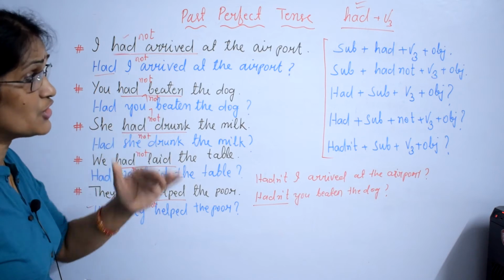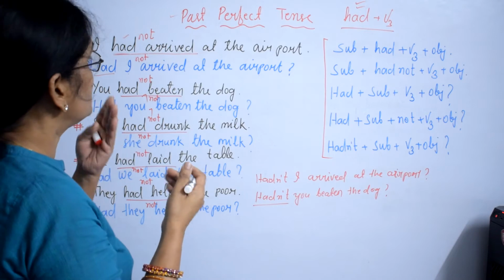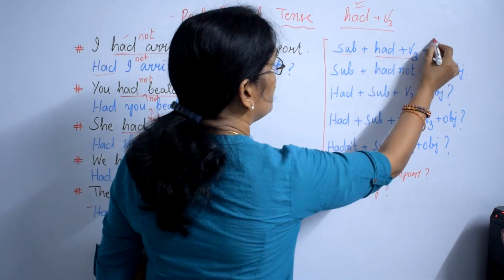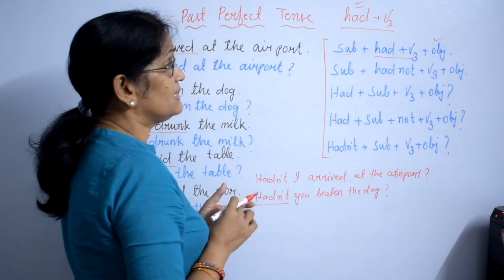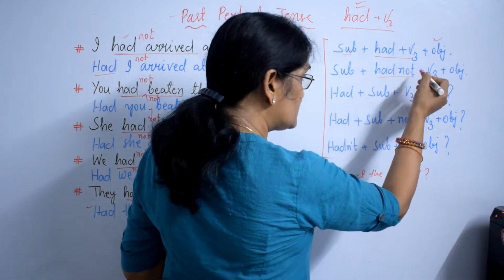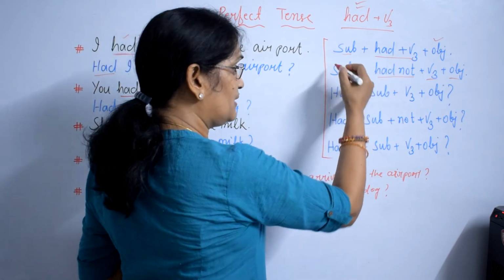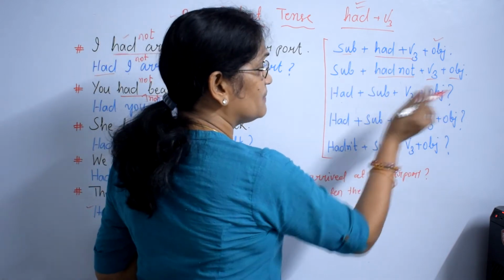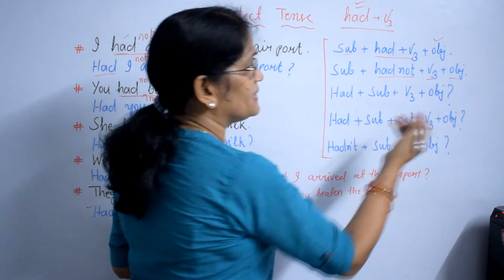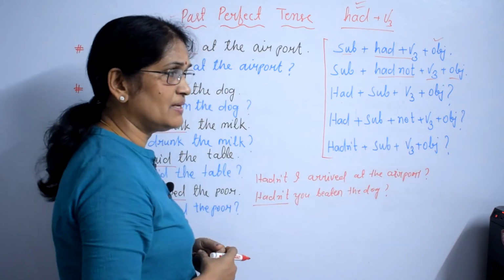Okay? So what is the structure of past perfect tense? Structure of a past perfect tense: subject plus had plus V3 plus object. Then negative sentence: subject plus hadn't, had not, plus V3 plus object. Interrogative, you take had to the front: had plus subject plus V3 plus object. Negative interrogative: had plus subject plus not plus V3 plus object. Another way: hadn't plus subject plus V3 plus object.